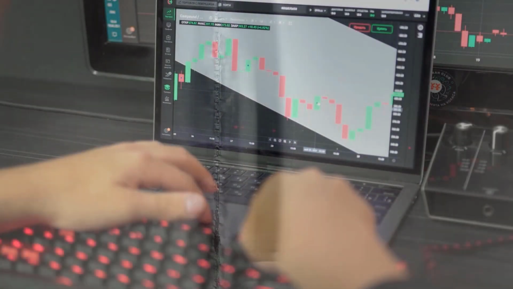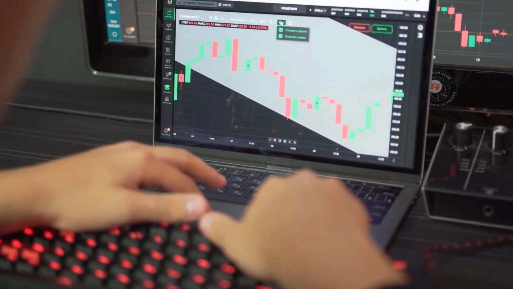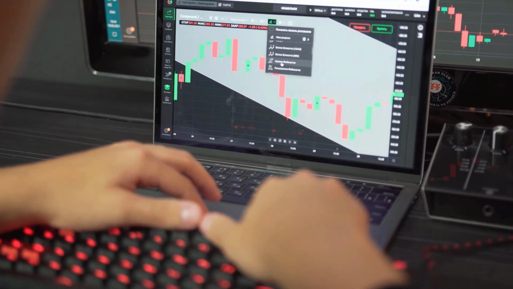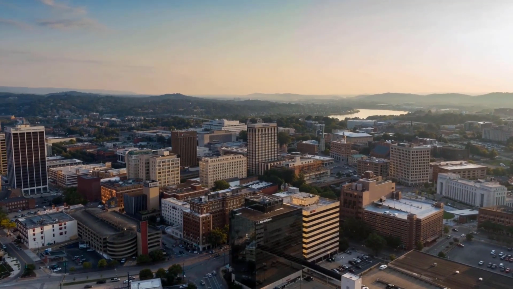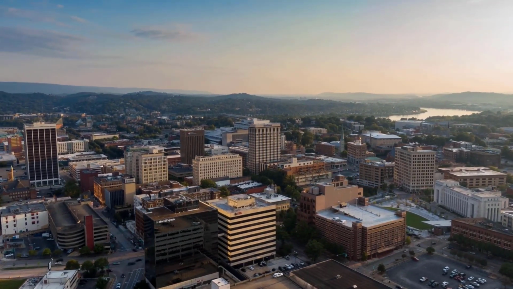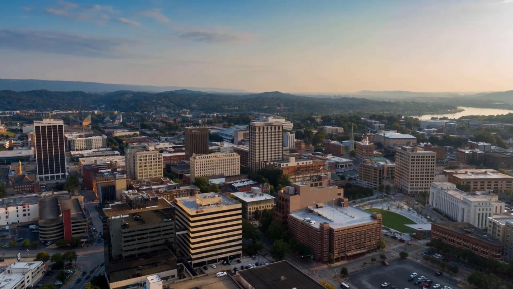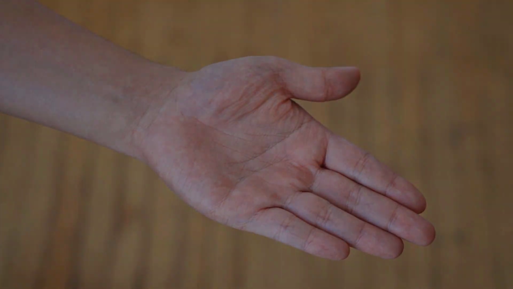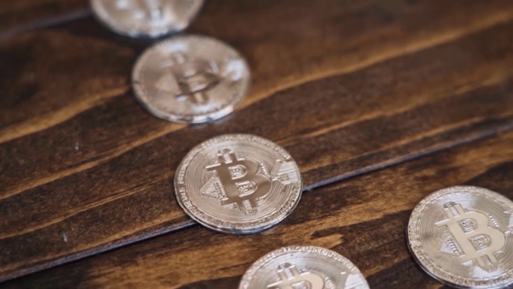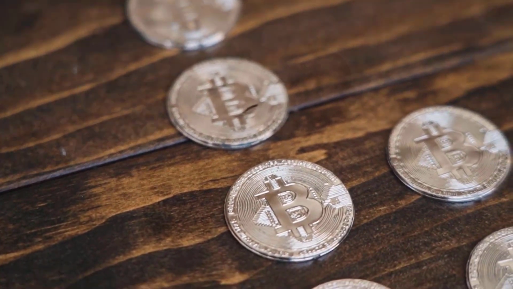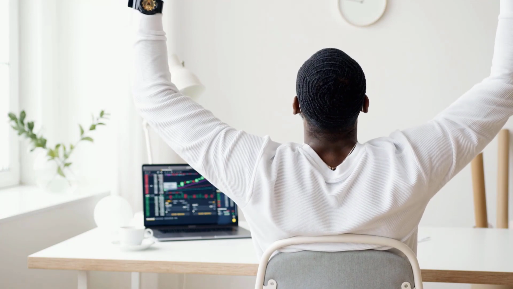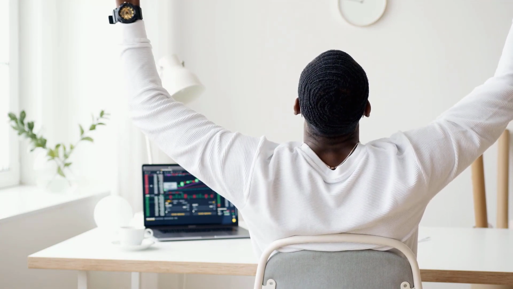Avalanche AVAX price prediction 2024 to 2030. Various factors are considered while forecasting prices, including volume changes, price variations, market cycles, and similar coins. Let's predict the price of Avalanche AVAX between 2024 and 2030. Avalanche AVAX price prediction 2024. With a few upgrades in the network, Avalanche AVAX could enter a bullish trajectory. If the coin gets the notice of major investors, AVAX could rally to hit $50 by